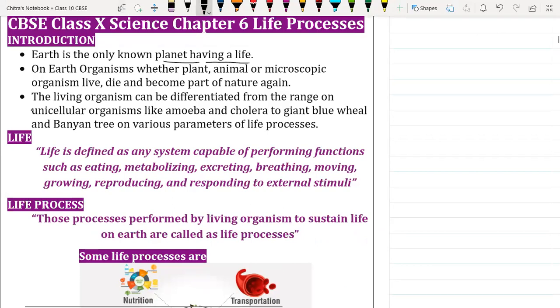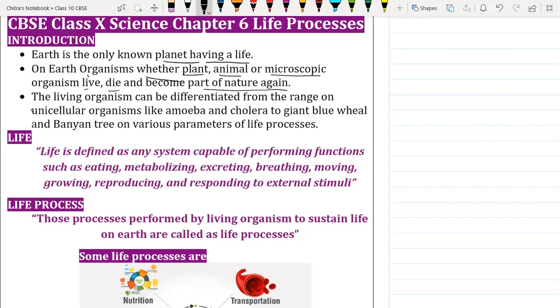Okay, here. On Earth, organisms, whether they are plants, animals, or microscopic organisms, live, die, and become part of nature again. So this is the life cycle. Even human beings take birth, grow, perform life processes, reproduce, and by the end, die and mix in nature again. We came from nature and we are going to be mixed in nature only. So this is the life cycle, and this is life.